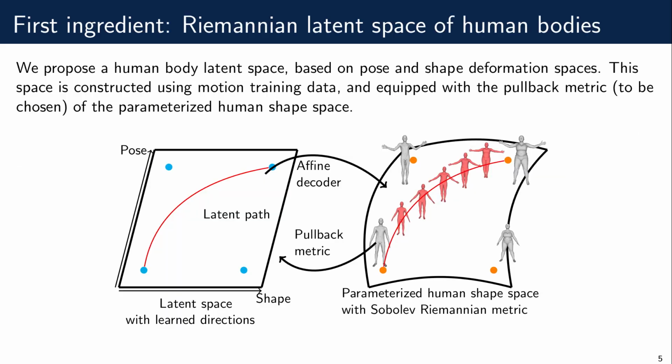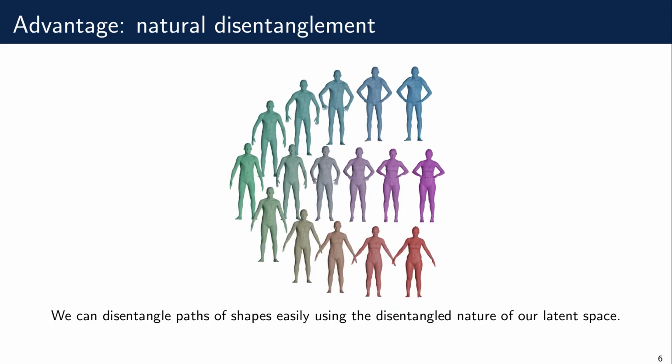The first ingredient is a Riemannian latent space of human bodies, which is disentangled in pose and shape, and constructed using motion training data. It is equipped with the pullback metric of the parametrized human shape space, meaning that a path in the latent space corresponds to a geodesic in the shape space. The advantage of the disentangled shape space is that we can disentangle paths of shapes easily by providing the path of pose and the path of shapes.